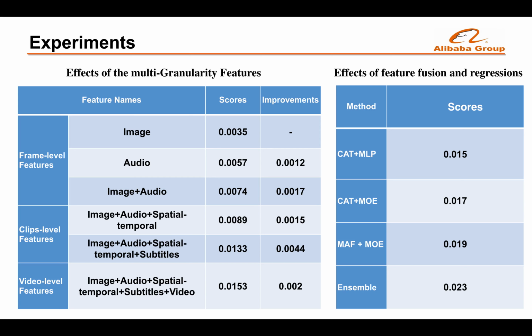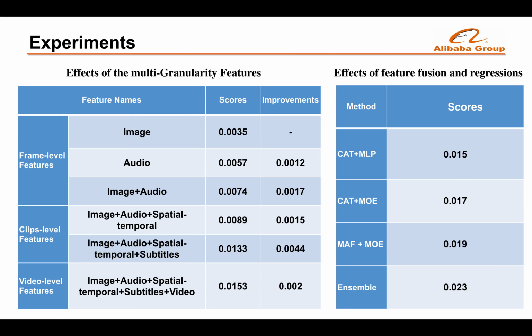And after the introduction of clip level features, the correlation score is remarkably improved. This indicates the importance of semantic context information around the frame. It is noted that the subtitle features are more effective than spatial temporal features.